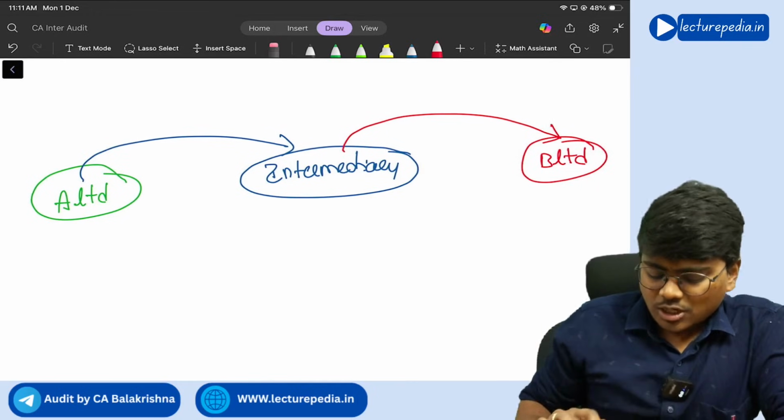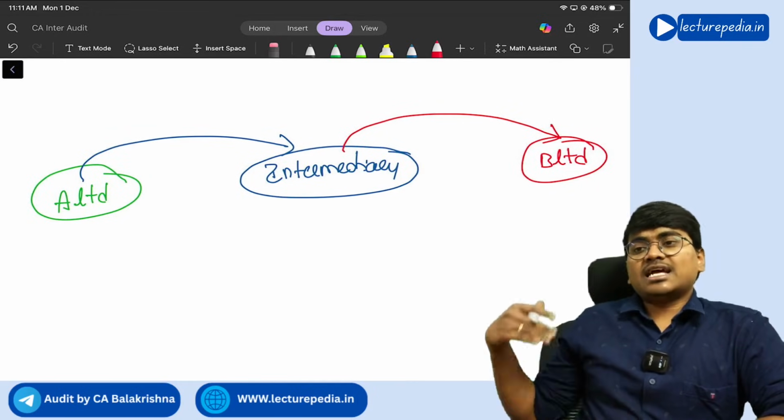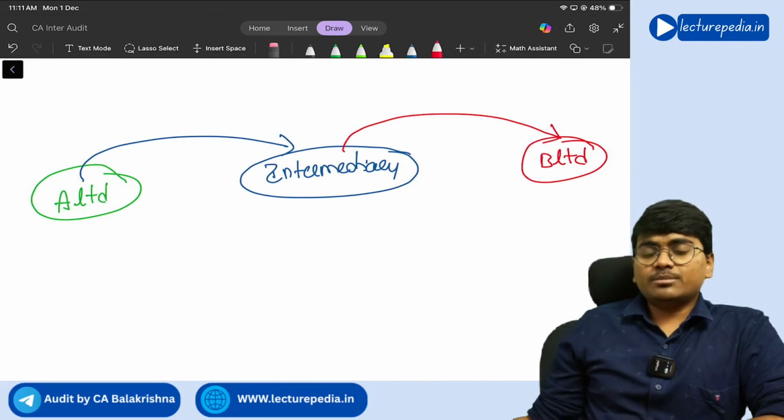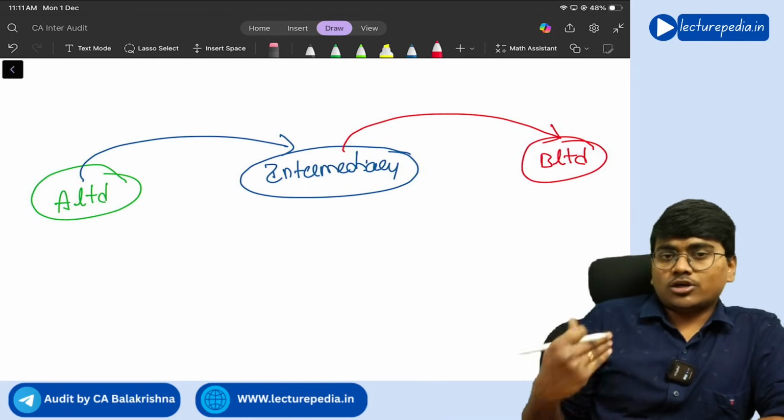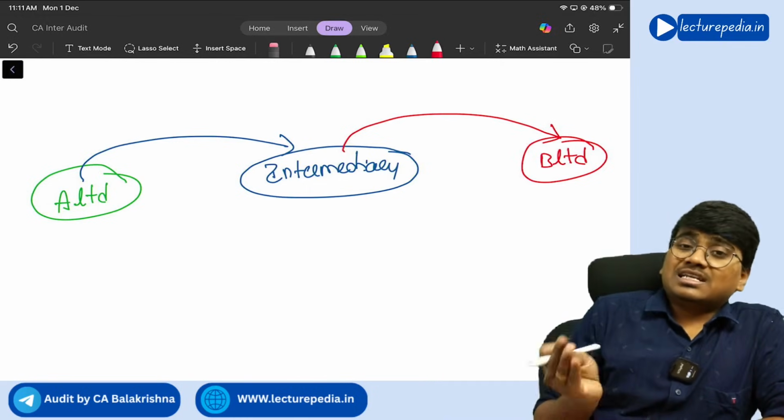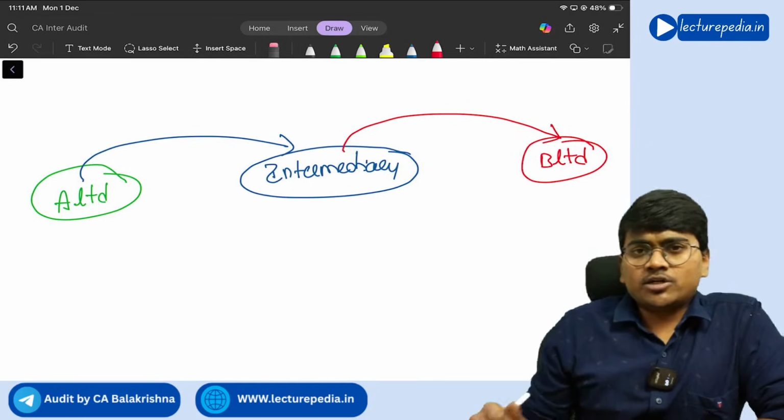You can ask me, sir, why give to an intermediary and then transfer to B Limited? Directly you can give to B Limited, because there are certain laws or regulations that are restricting A Limited from transferring money to B Limited.